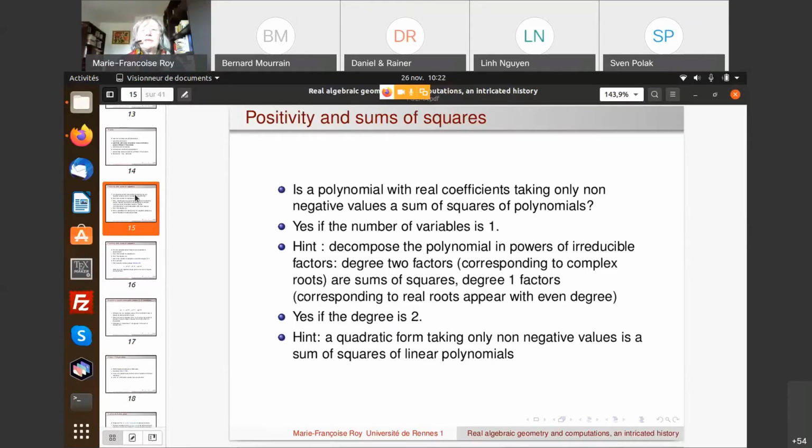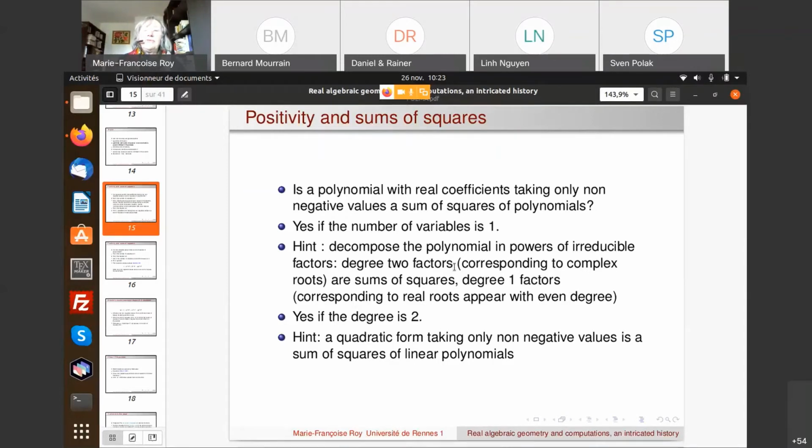So the problem is the following. If we have a polynomial with real coefficients, which is taking only non-negative values, can we express it as a sum of squares? So the first natural question is about sums of squares of polynomials. And indeed, in some cases, it is working, because, for example, if the number of variables is 1, well, if we decompose the polynomial in powers of irreducible factors, if the polynomial is everywhere non-negative, it means that we have degree 1 factors but with even multiplicities. And then we have also degree 2 factors, which correspond to complex conjugate roots.